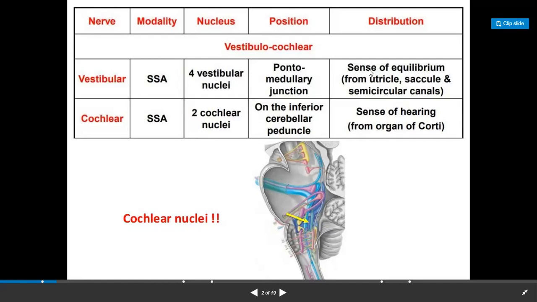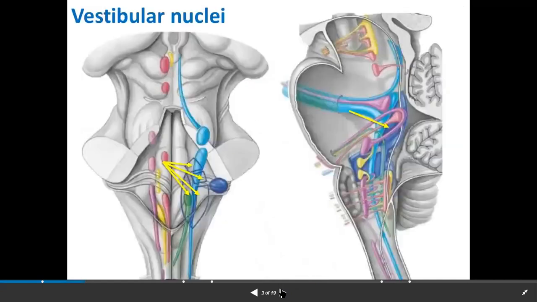The vestibular nucleus is for the sense of equilibrium, from the utricle, saccule, and semicircular canals. The cochlear nuclei are again special sensory afferent nuclei, two in number, situated on the inferior cerebellar peduncle. The inferior cerebellar peduncle is the connection between the medulla oblongata and cerebellum. It is also concerned with the mechanism of hearing from the organ of Corti. You can see the vestibular nuclei shown in dark blue color.